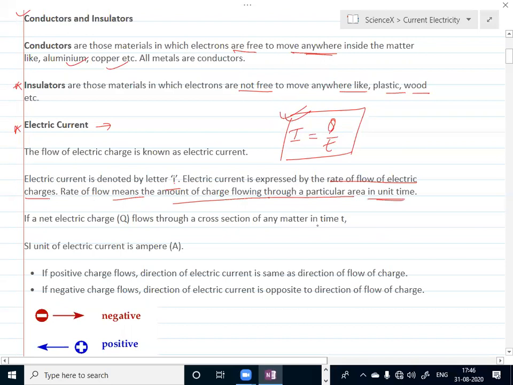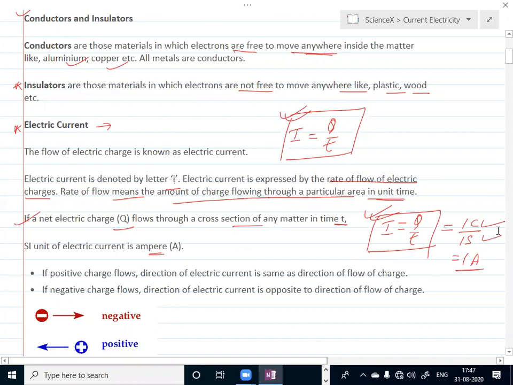Suppose the net charge is capital Q, which flows through the cross section of any matter in time t. So we can say I is equal to Q upon T. The SI unit of current is ampere. Current is said to be 1 ampere if 1 coulomb of charge flows for 1 second, since 1 by 1 is 1.